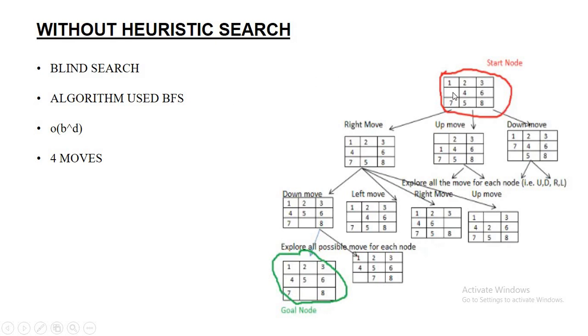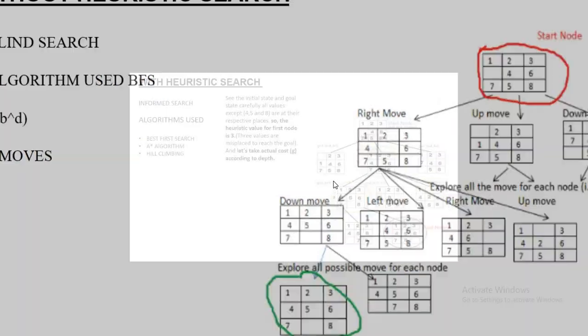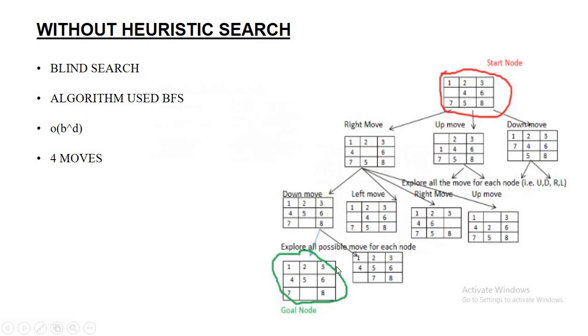In this, we have to move the empty space right, up and down. Then after moving right, up and down, for right again we have to move the empty space up, down, right and left. Then again for this up move we have to move it down and right. For this down move we have to move it again up, left and right. After doing all the procedure, we will get the goal node.